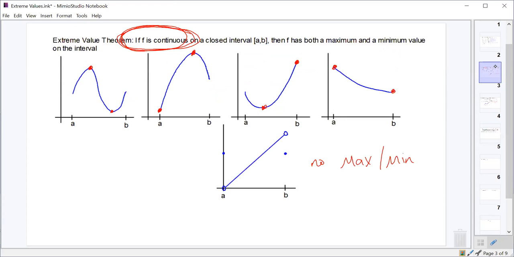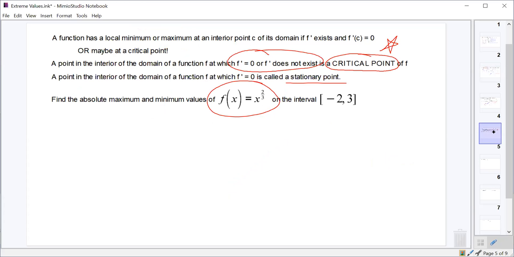The absolute max and the absolute min could be in the interior, or they could be at endpoints. So we need to check both endpoints and interior points for our function.